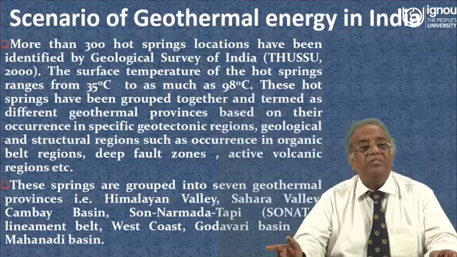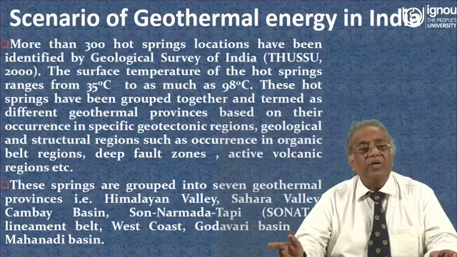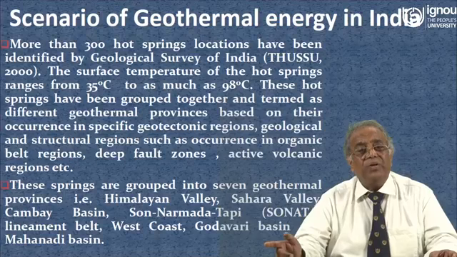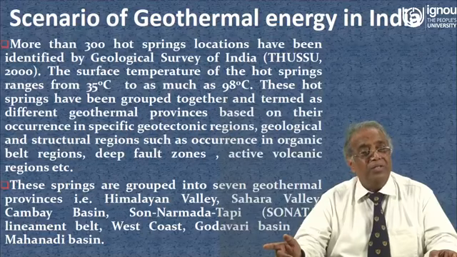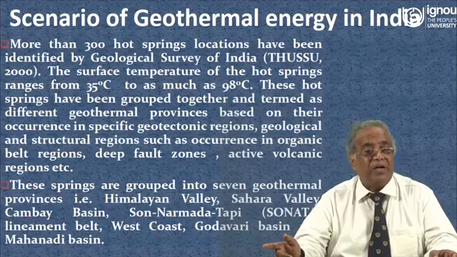These hot springs have been grouped together and termed as different geothermal provinces based on their occurrence in specific geotectonic regions, geographical and structural regions such as orogenic belt regions, deep fault regions, active volcanic regions, etc.